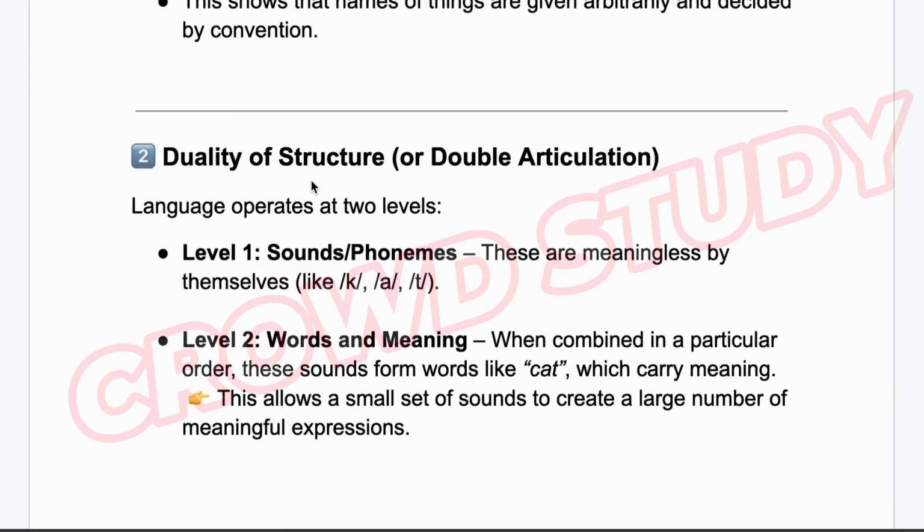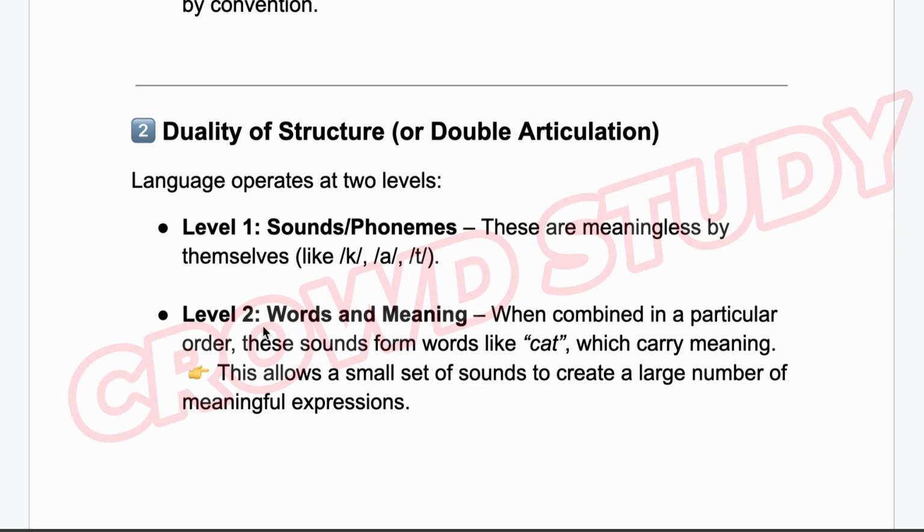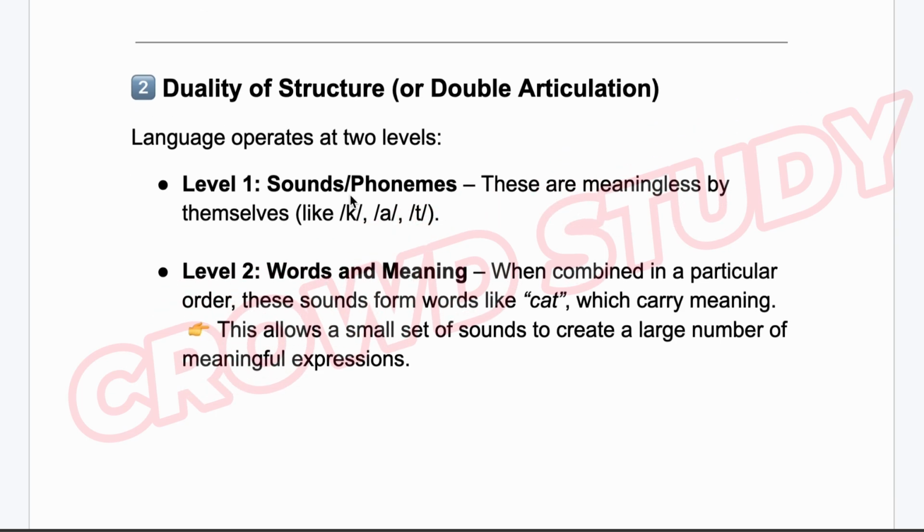Number 2. Duality of structure, or double articulation. Language operates at 2 levels. Level 1: sounds or phonemes. Level 2: words and meaning. At level 1, sounds are meaningless by themselves, like K, A or T. At level 2, when combined in a particular order, these sounds form words like cat, which carry meaning. This allows a small set of sounds to create a large number of meaningful expressions.